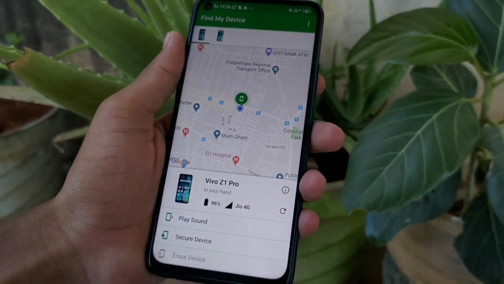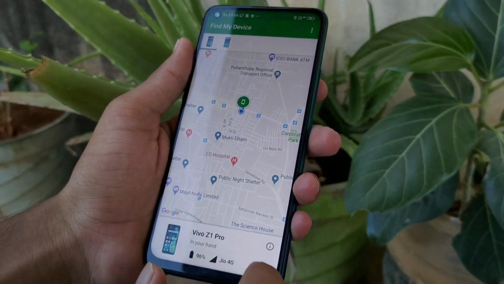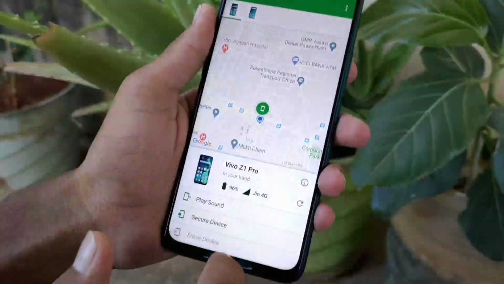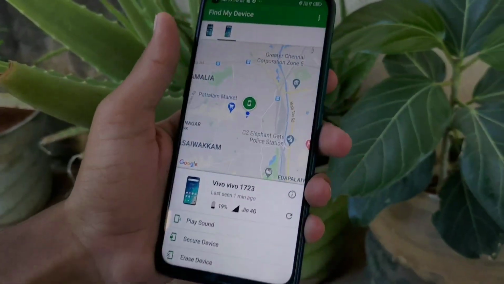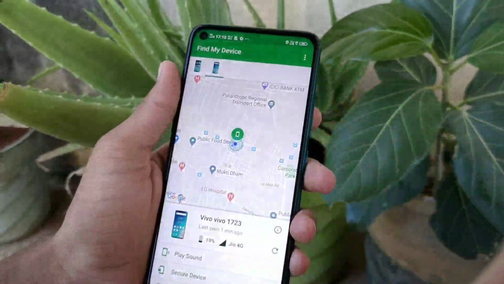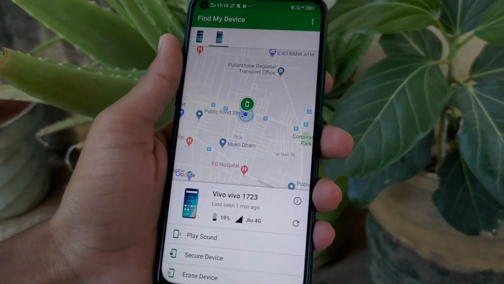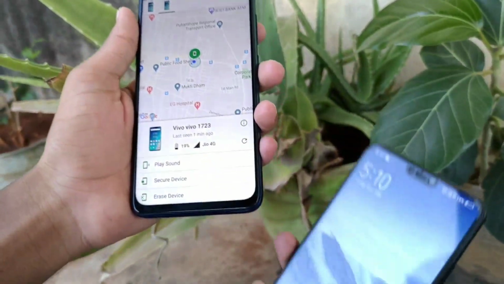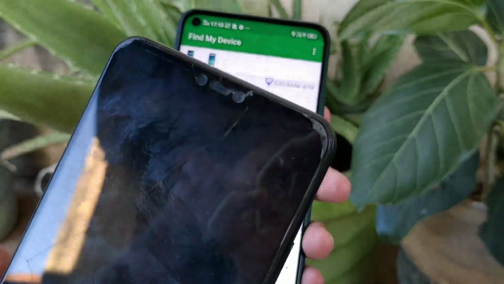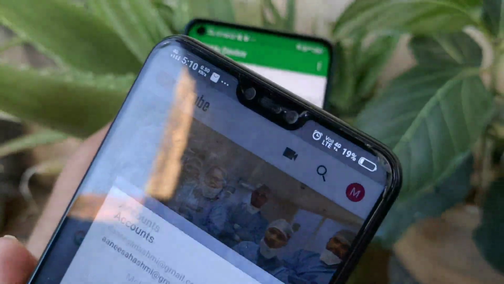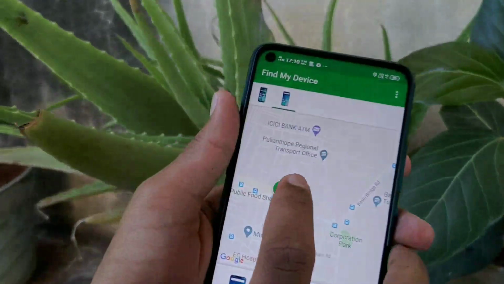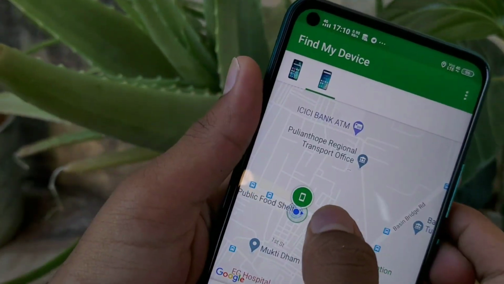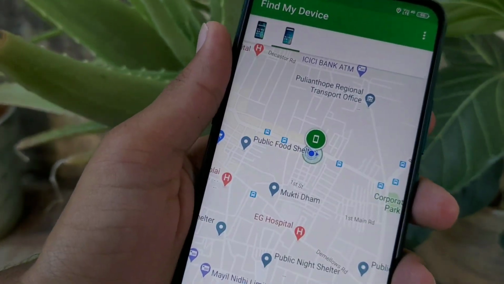You will be able to observe both the phones, your phone and also your victim's phone. I will tap on this button, so I will now be able to track the location of the victim's phone. See, this is the battery percentage of the victim's phone, 19%, and also in the Find My Device application it's 19%. Okay, and also you can get the phone status and battery percentage, same as the second method.